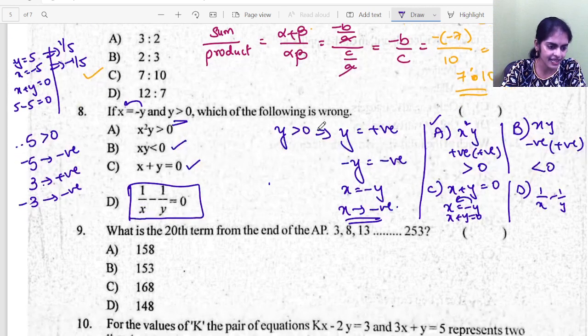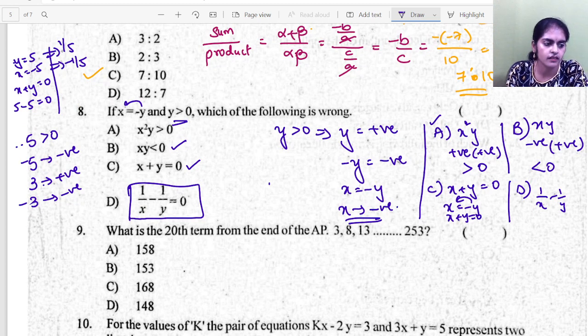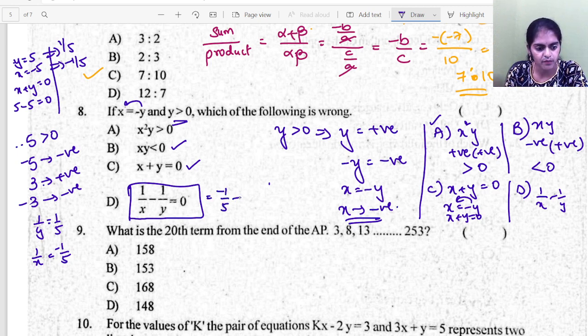But let me take an example and help you to check it out. As I told you, 1 by y I can write as 1 by 5 and 1 by x I'm writing as minus 1 by 5, isn't it? So if I have to calculate here, 1 by x is minus 1 by 5 minus 1 by y is 1 by 5. So minus 1 by 5 minus 1 by 5, is it becoming 0? It is not 0, you get minus 2 by 5. Clear? So therefore this is the wrong option, right?